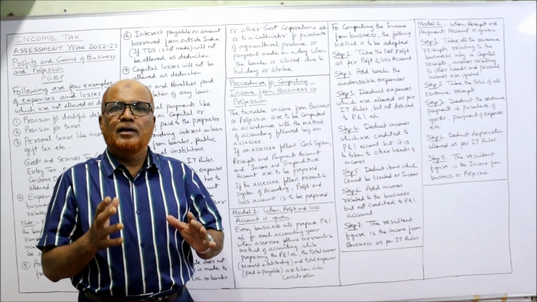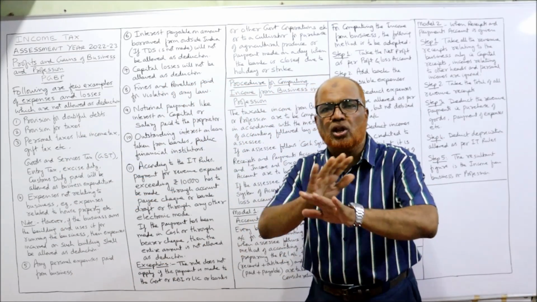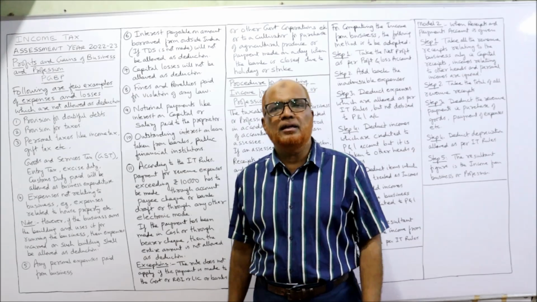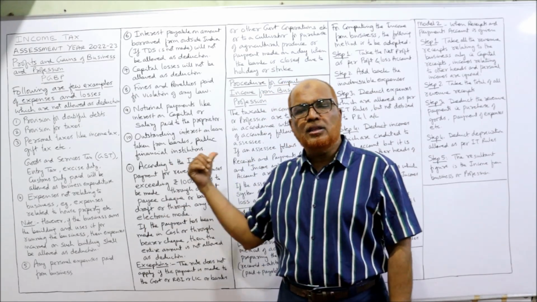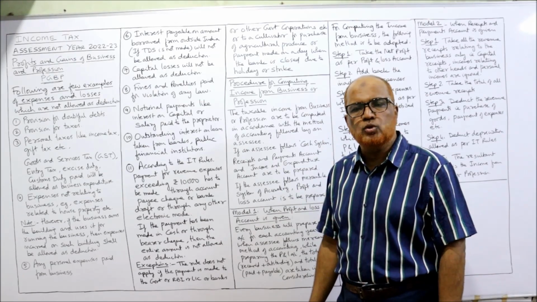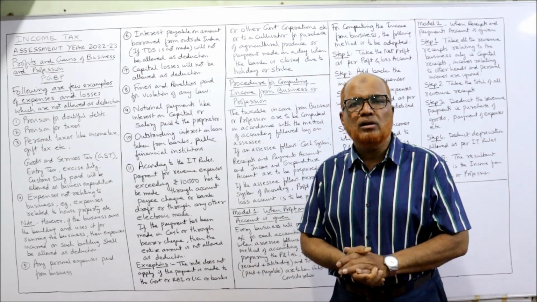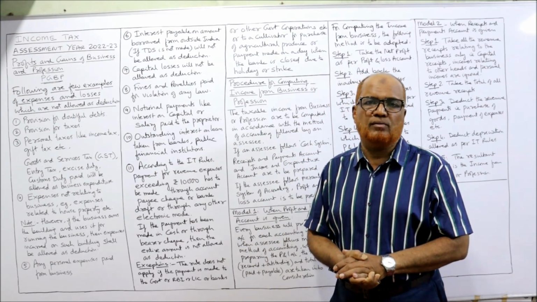That's it. So in this video, I have explained to you some of the expenses and losses which are not allowed by the Income Tax Act, and the procedure for how to compute the income from business or profession. Two models. First model when profit and loss account is given. Second model when receipts and payments accounts are given.